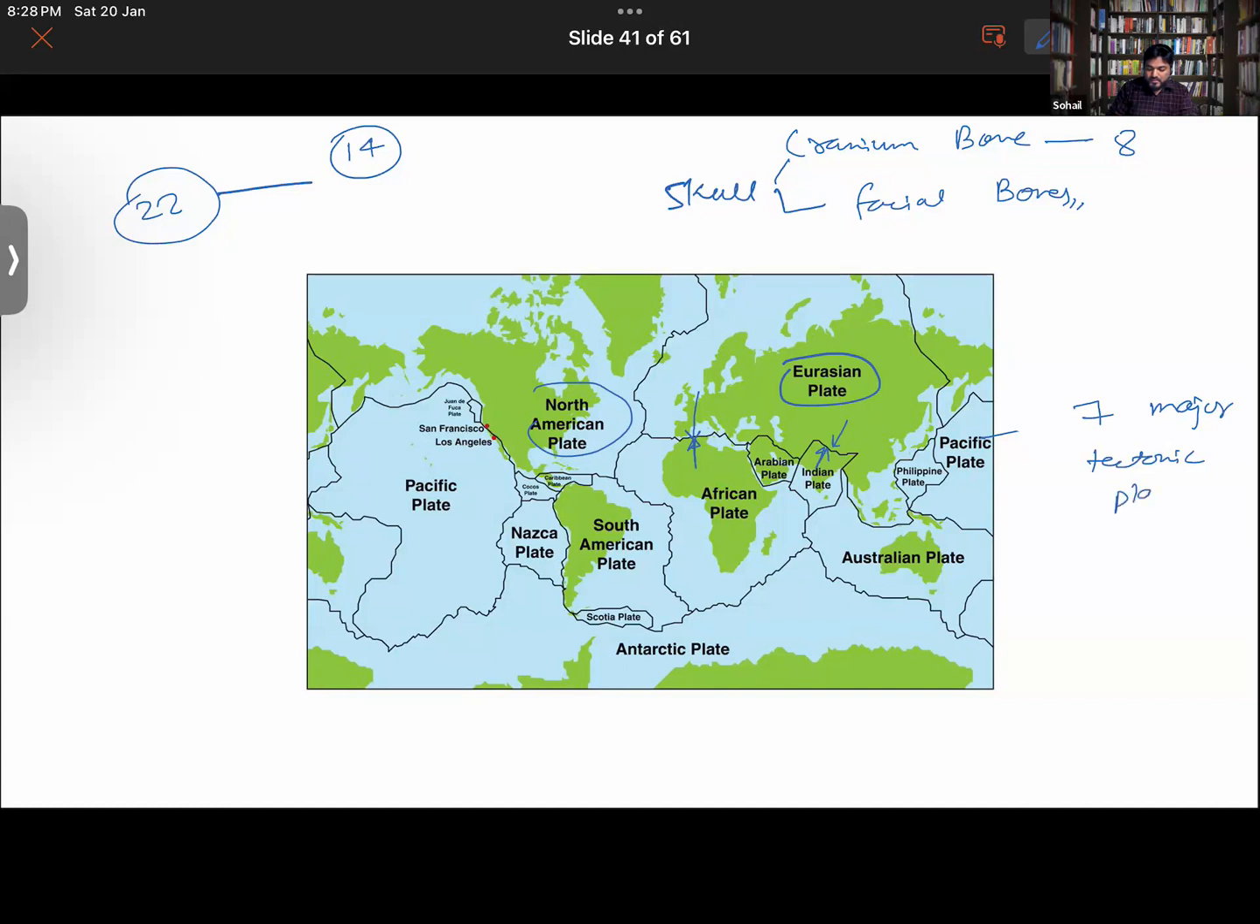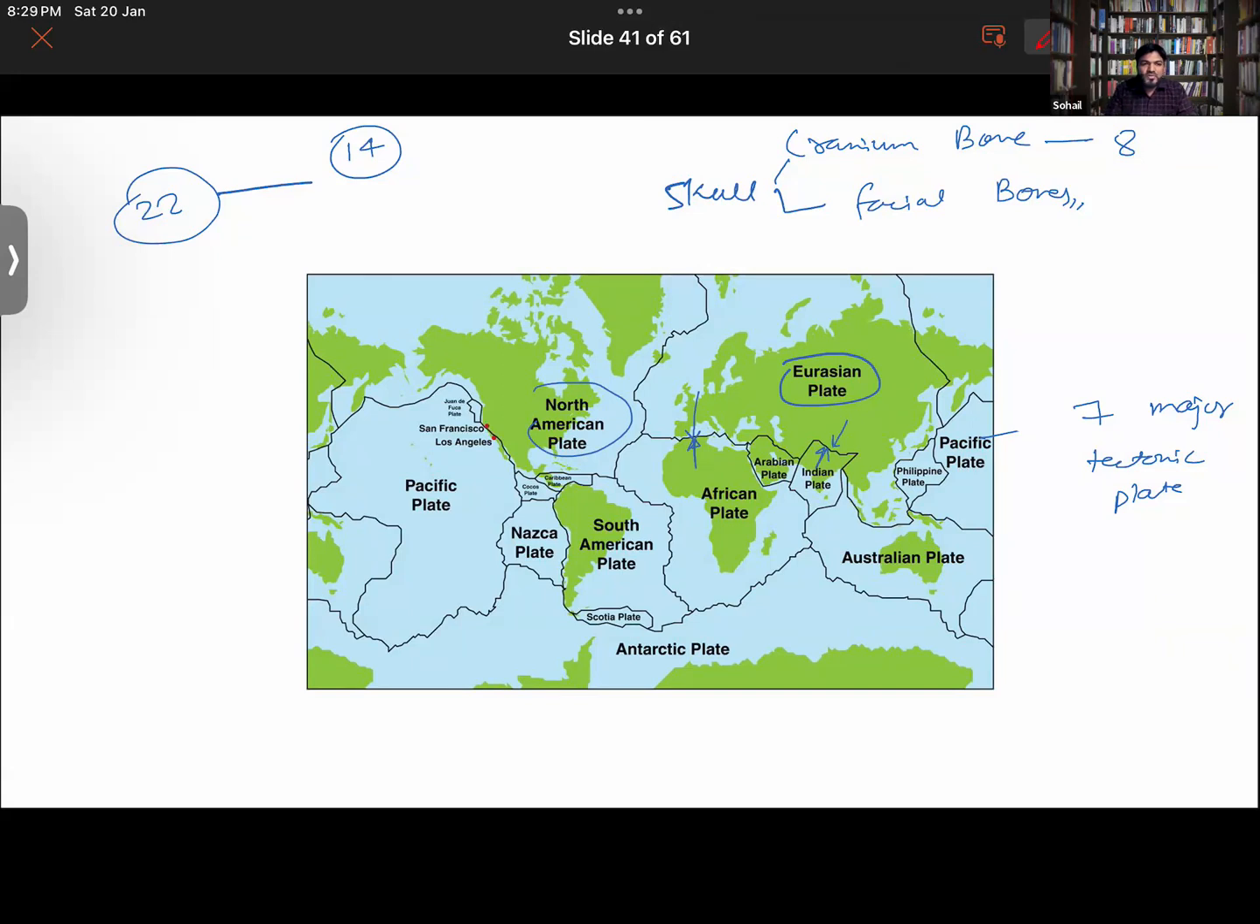Tectonic plates. And look at these lines. These are the lines from where the plates are separated from each other. Who separated all these into plates? The question should have been who named these, or basically who separated them. By nature, it is like that.